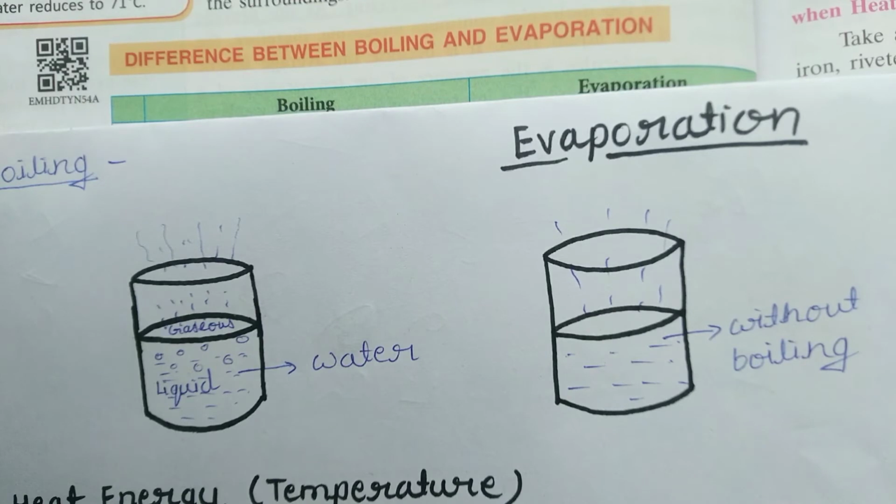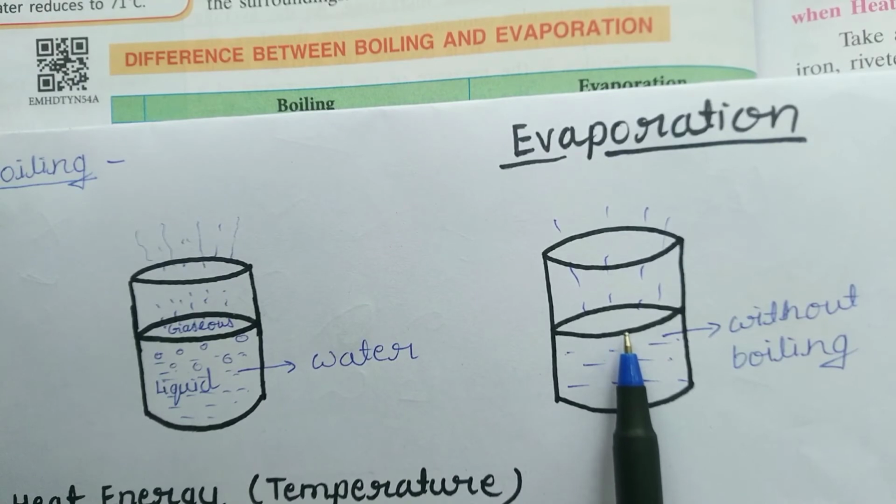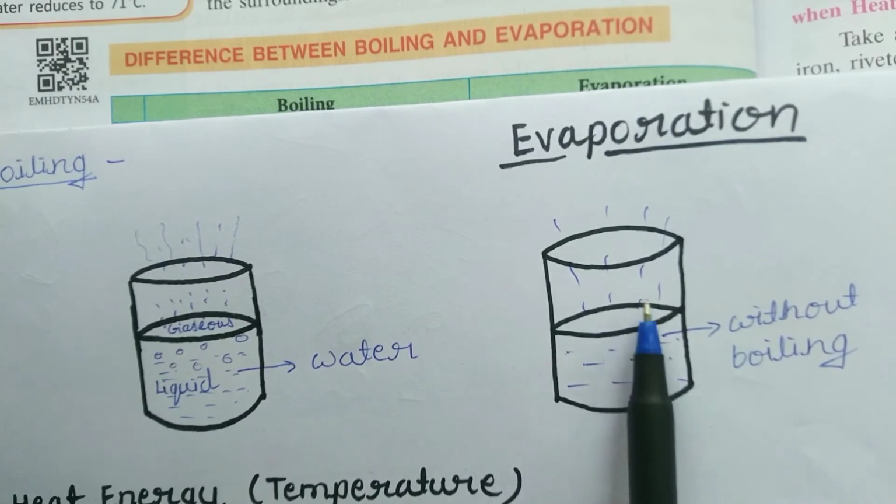Dear children, the process in boiling is rapid and the process in evaporation is slow. Boiling occurs at a particular temperature and evaporation takes place at all temperatures. Boiling forms bubbles, but evaporation does not form bubbles.